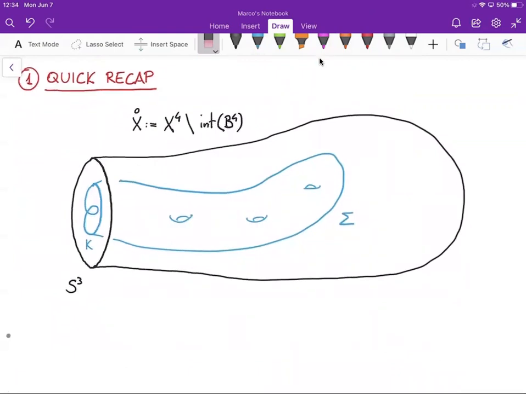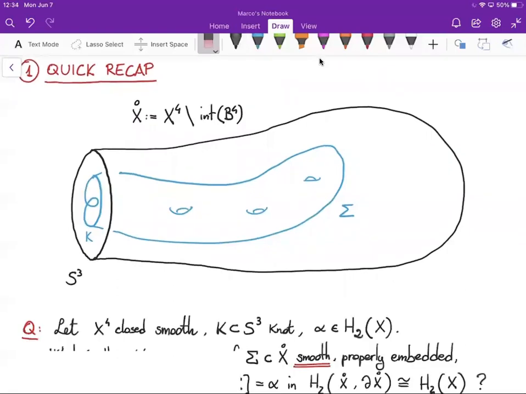Let's recall that we consider the four-manifold X closed, and then we removed a four-ball from it to get a four-manifold X circle with boundary S3. Given a knot K in S3, we consider smooth surfaces sigma properly embedded in X circle and with boundary the knot K. The question that we ask is then the following.